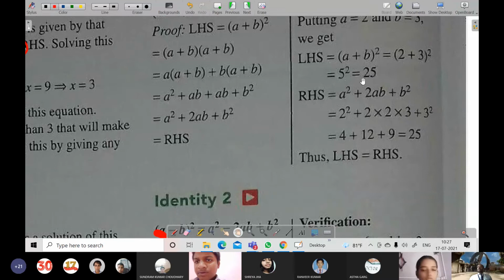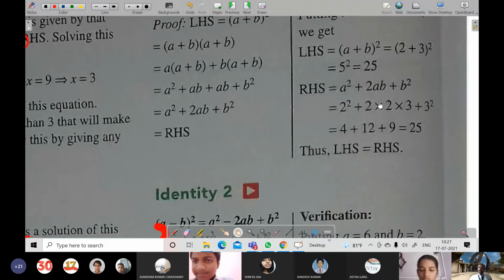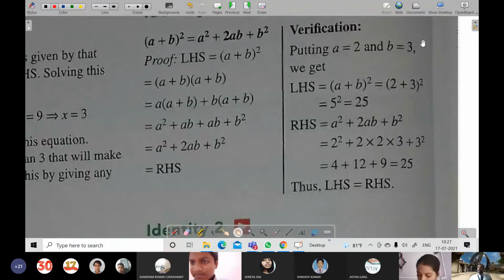What do we see? On both sides it is coming 25 only. So this is right. By changing the numbers also you can check it. If you keep 5 and 7 also, then also it will be matching.